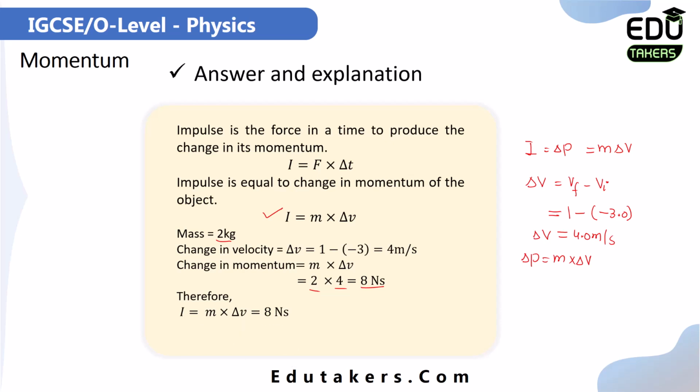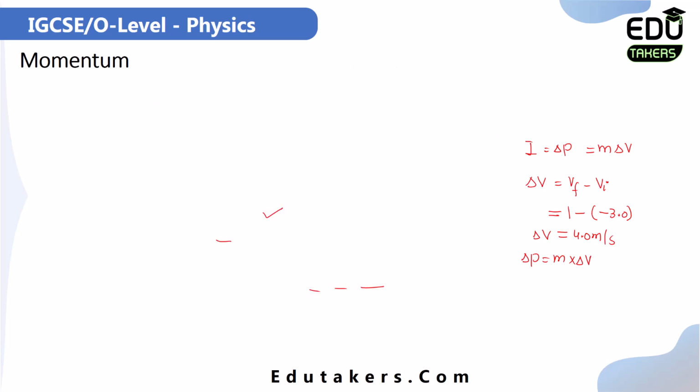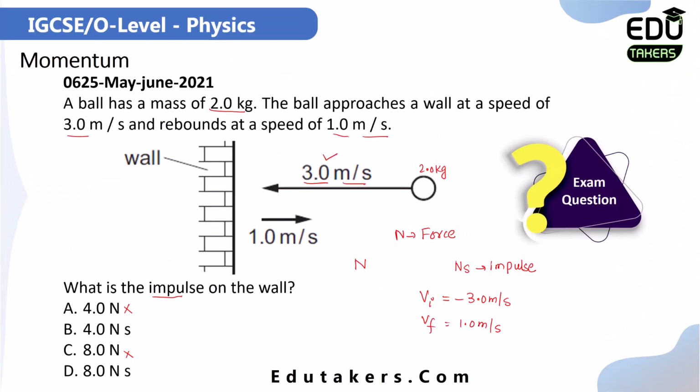So let's see the answers from here. In answer D, the impulse is given, which is 8.0 Newton second. It means that answer D is correct. Answer B is not correct because here the impulse is given as 4.0 Newton second. So that's why it's not correct.